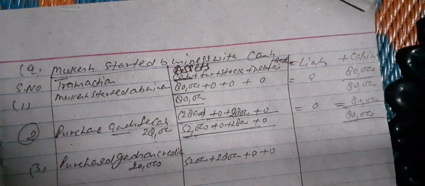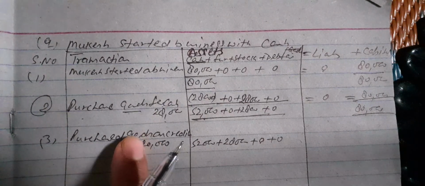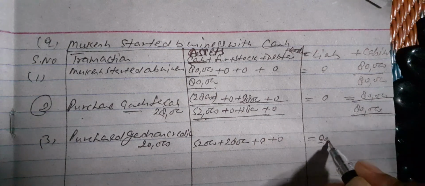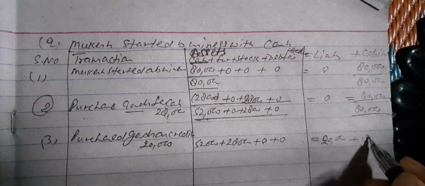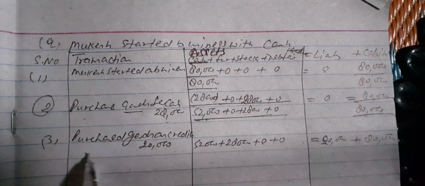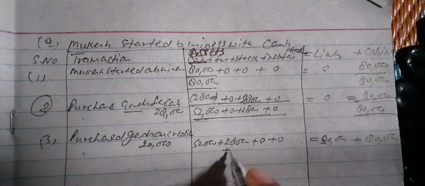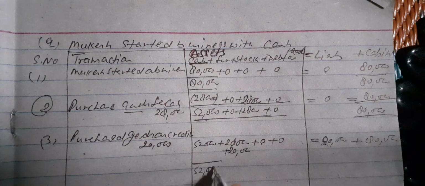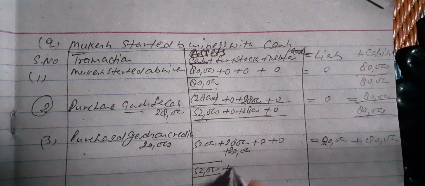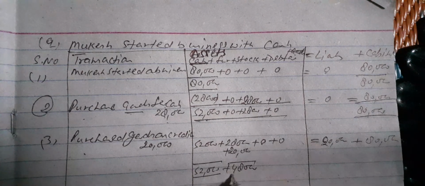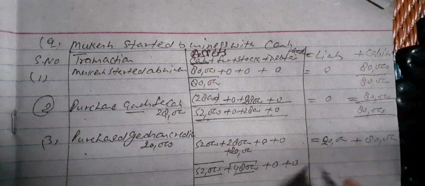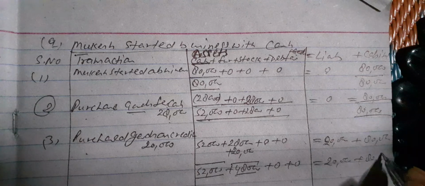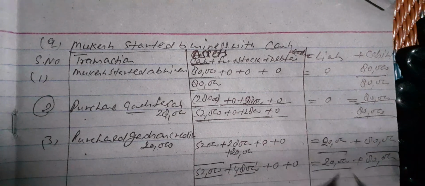Because we are purchasing the goods on credit, a liability will be created for rupees 20,000, plus 80,000 capital. The goods will be added in stock, so the balance will be 52,000 in cash plus 48,000 stock plus 0, equals 20,000 liability and 80,000 capital invested in the business.